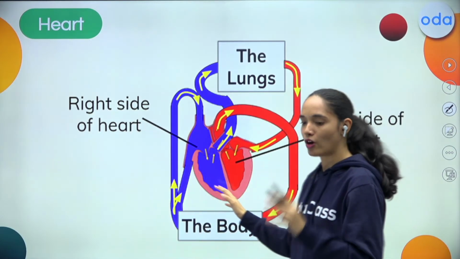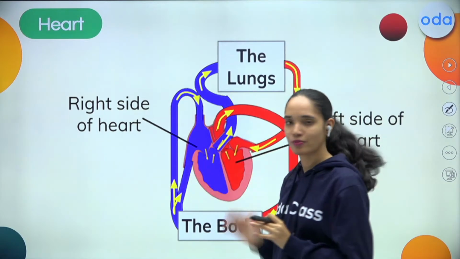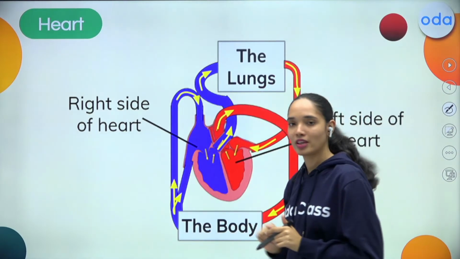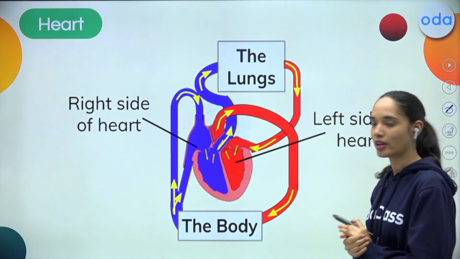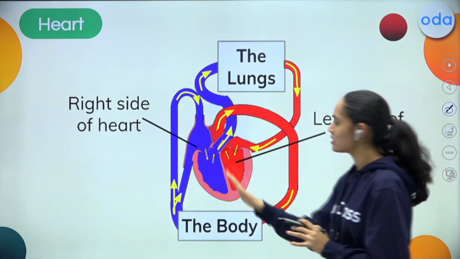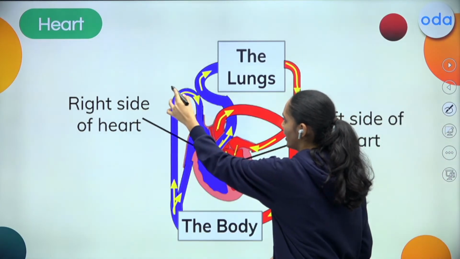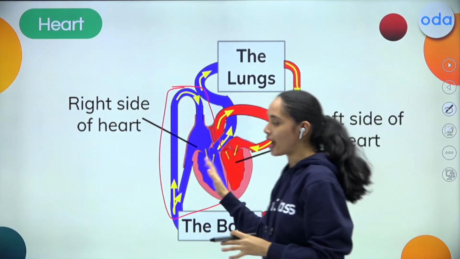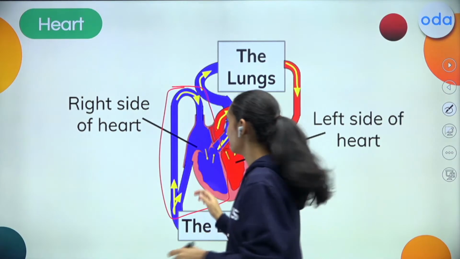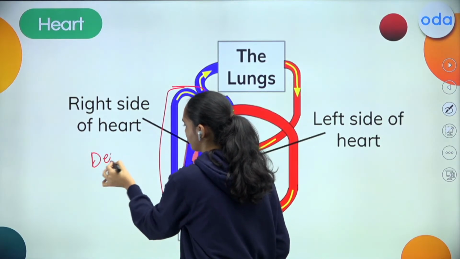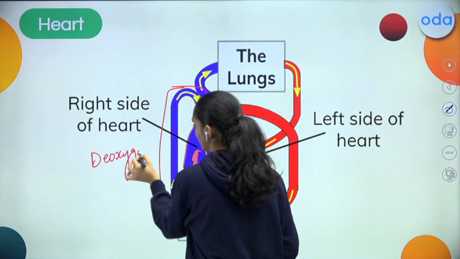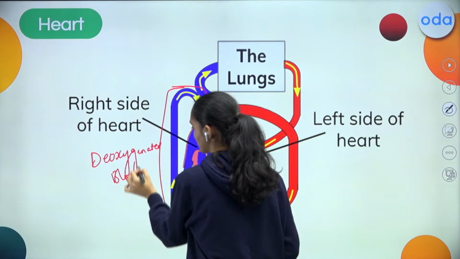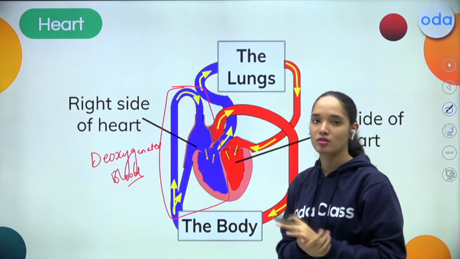And for this, we should understand the working of the heart. So blood flow or the pumping of blood is related to the lungs as well. So I hope you can see the right side of the heart and the left side of the heart. Always remember, my dear students, when you see this blue color portion, it means this side of the heart pumps the deoxygenated blood. When you see blue color, it is pumping the deoxygenated blood.